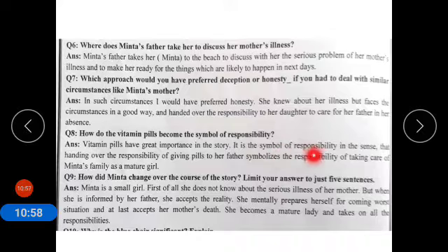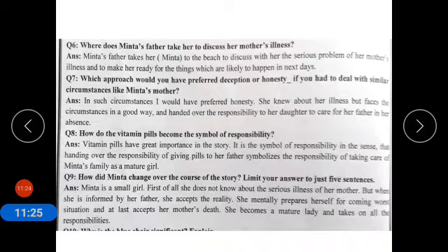It is a symbol of responsibility in the sense that handing over the responsibility of giving pills to her father symbolizes the responsibility of taking care of Minta's father as a mature girl. So, by handing over the vitamin pills on a daily basis, it shows the transferring of responsibility to her little girl.